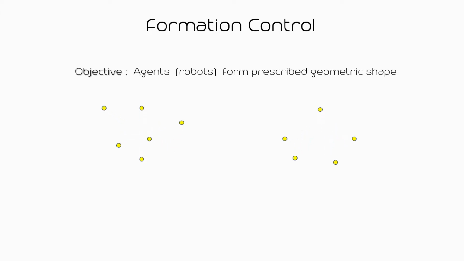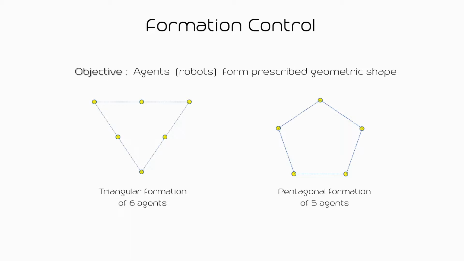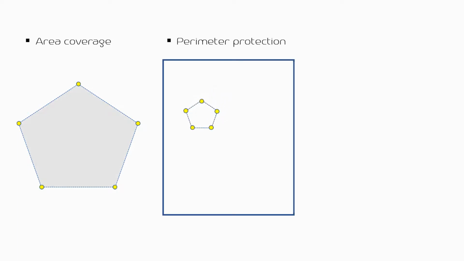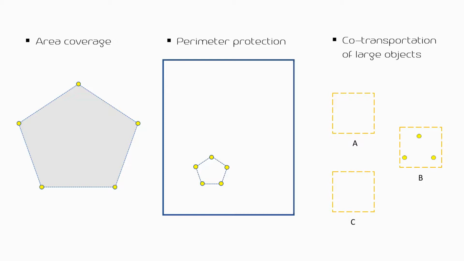Here, the objective is for agents to form a prescribed geometric shape in space. This requirement is intrinsic to tasks such as area coverage, perimeter protection, and co-transportation of large objects.